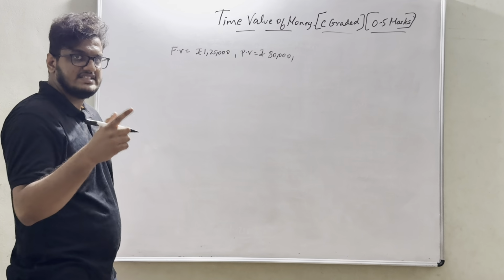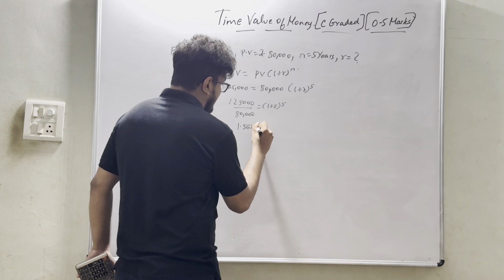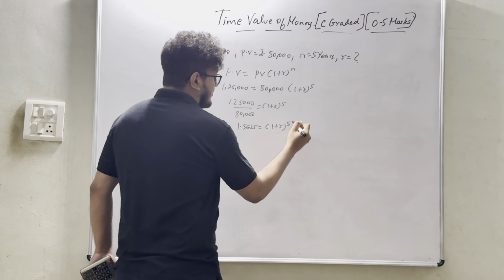I am required to calculate the value of R. If the question is silent, we assume it as compound interest. So how do we calculate? Future value is equal to present value into 1 plus R whole power n. 1,25,000 is equal to present value 80,000 into 1 plus R whole power 5. So 1,25,000 divided by 80,000 is 1.5625, equal to 1 plus R whole power 5.